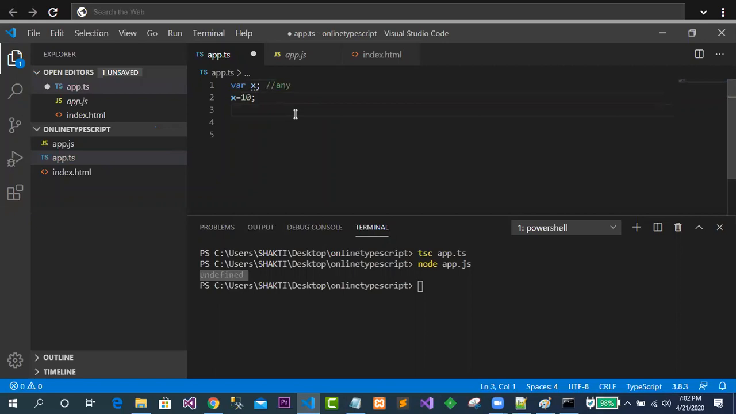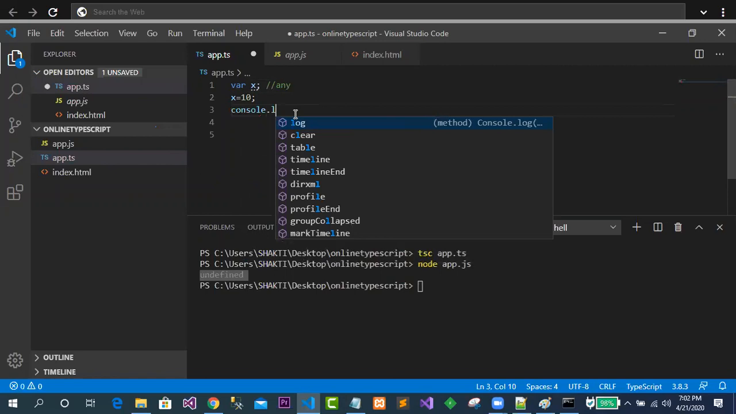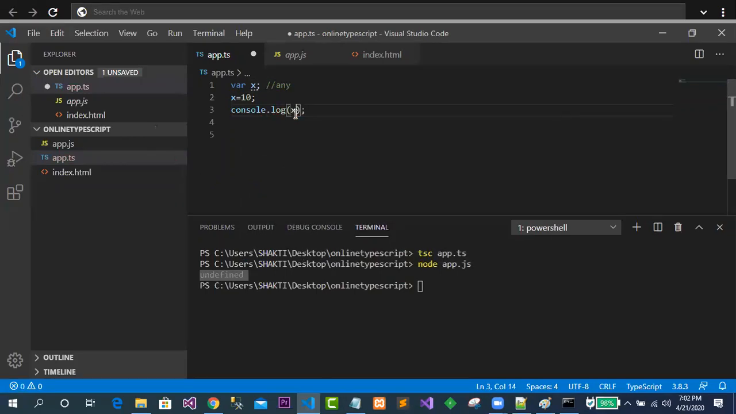So what is the meaning of this one? Simply I can go for console.log. In this case I want to print the value of x. Now x value has been given to, let's say, Sakti, which is a string value. Again I want to print the value, console.log, and I want to print the value of x again. So let me compile the program. This is tsc app.ts.